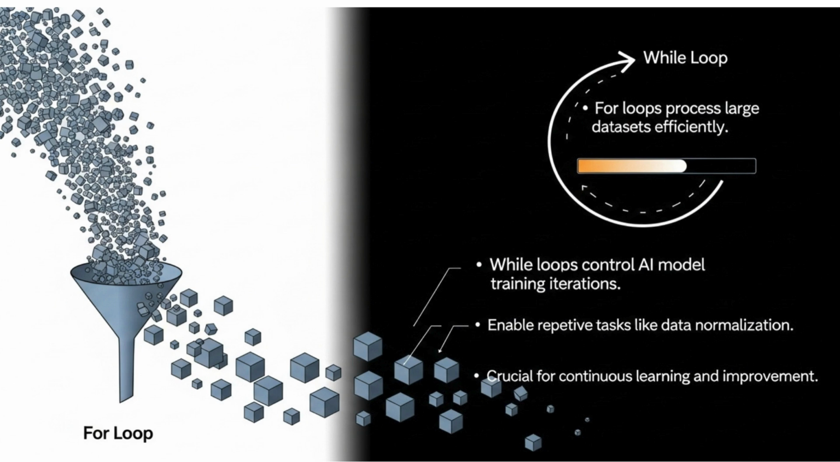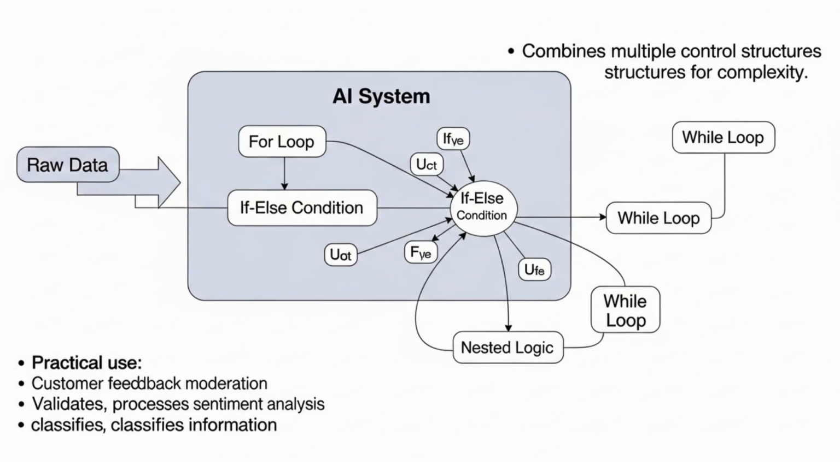Now, real-world AI systems rarely rely on just one isolated type of control flow. They combine them in sophisticated ways. This powerful technique is known as nested control flow, where loops contain conditionals, or conditionals contain other loops, creating truly complex and powerful logic to tackle challenging problems.